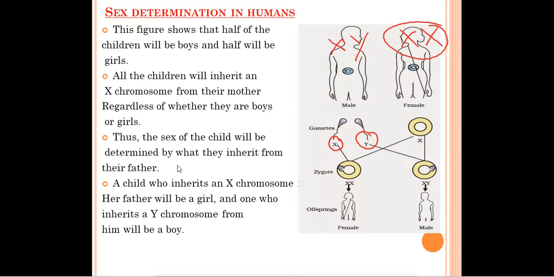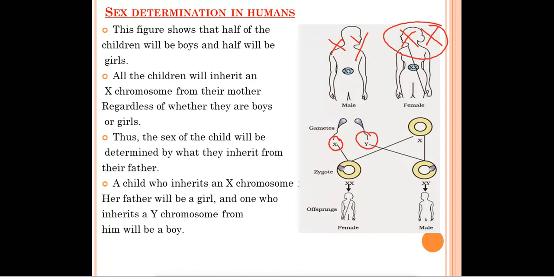Thus the sex of a child will be determined by what they inherit from the father. The father has X and Y chromosomes. If the child takes the X chromosome from the father, then the child will be a girl child. But if the child takes the Y chromosome from the father, then the child will be a boy child. So the sex of the child is determined by which type of chromosome they acquire from the father. A child who inherits an X chromosome from her father will be a girl, and one who inherits a Y chromosome from him will be a boy child. So this was all about sex determination in humans.